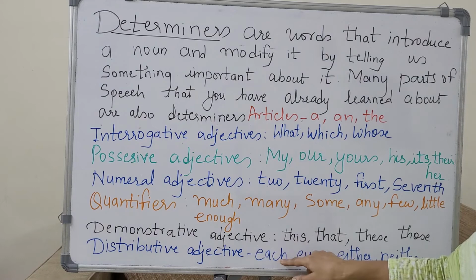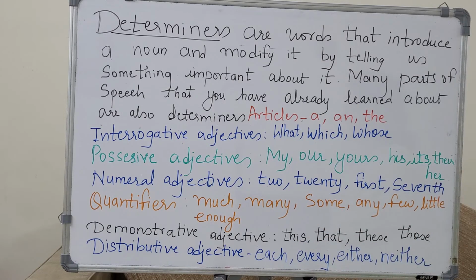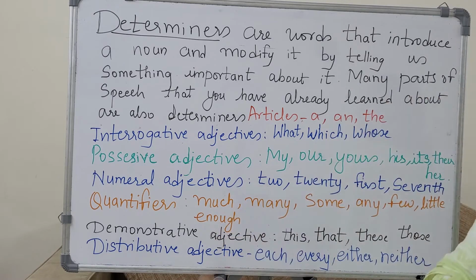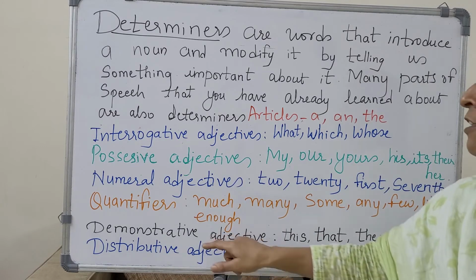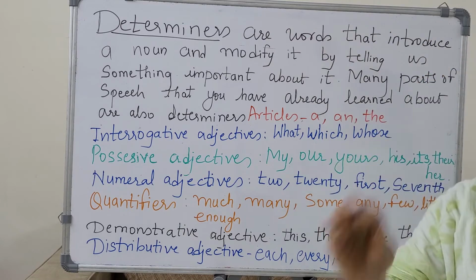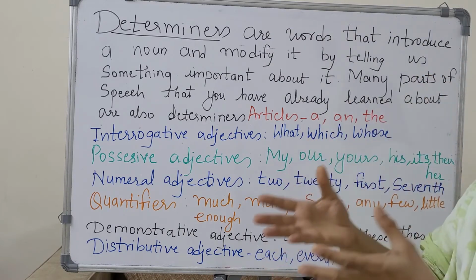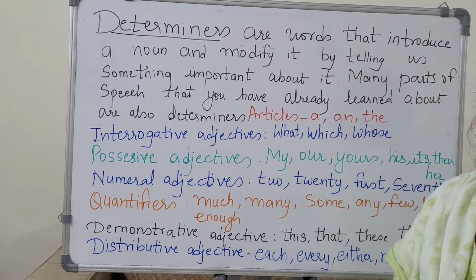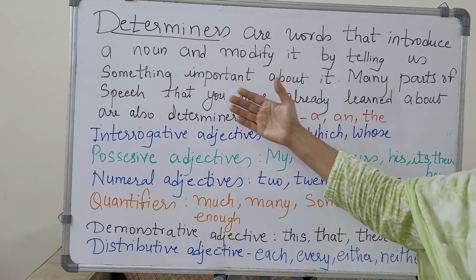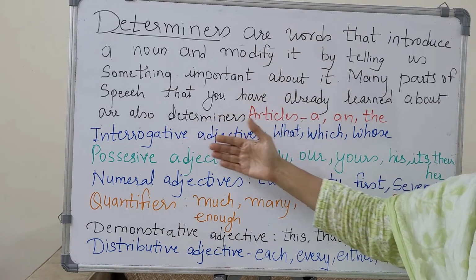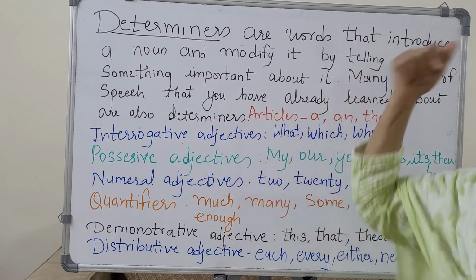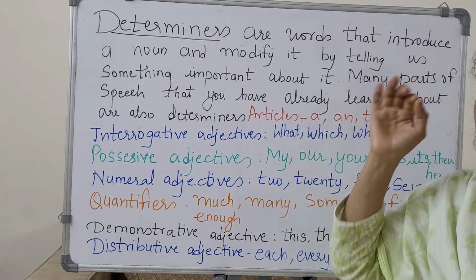Each one of you will get chocolate, everyone will get chocolate. Now either you get chocolate or your friend gets chocolate, neither you get chocolate nor your friend gets chocolate. These are distributive adjectives, but they are all determiners. They tell about the noun, they determine the noun, they modify the noun. So these are all determiners: articles and interrogative adjectives, possessive adjectives, numeral adjectives, quantifiers, demonstrative adjectives, distributive adjectives. They are all determiners.